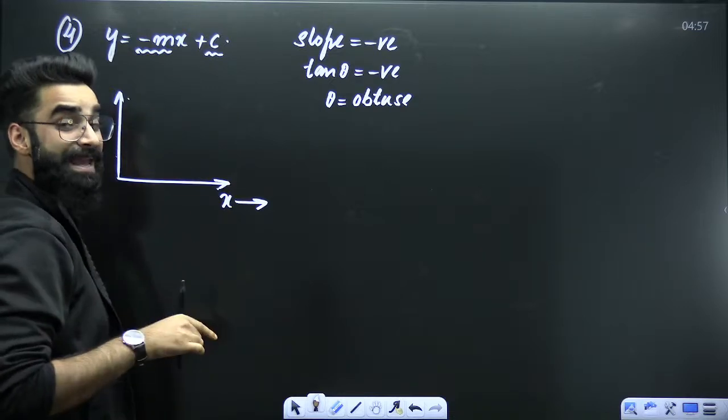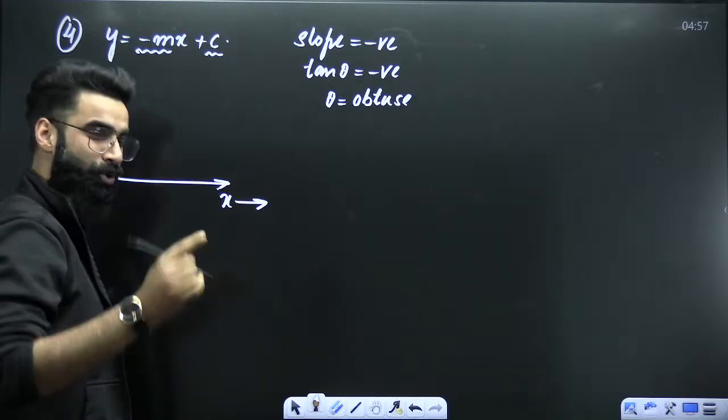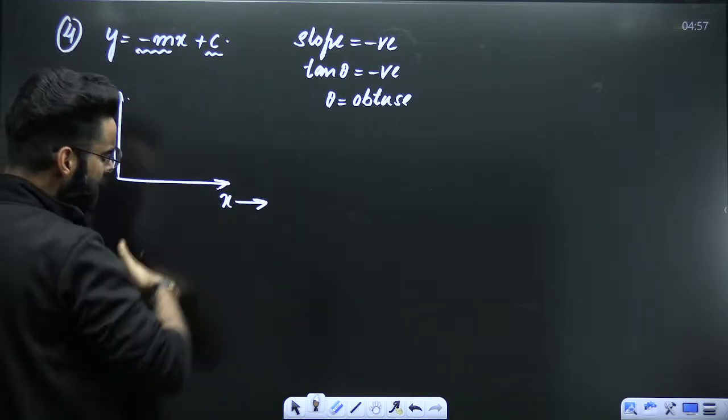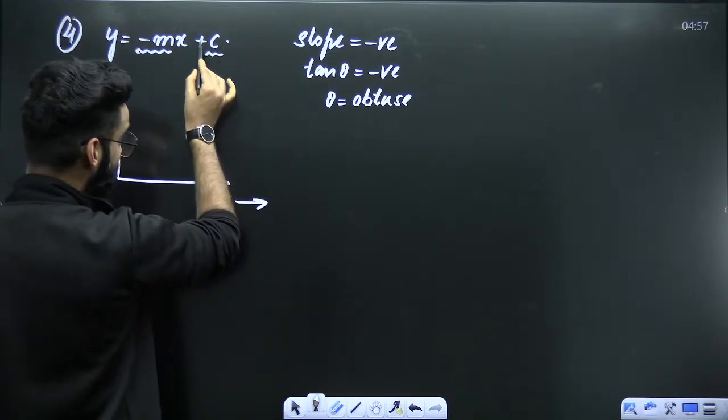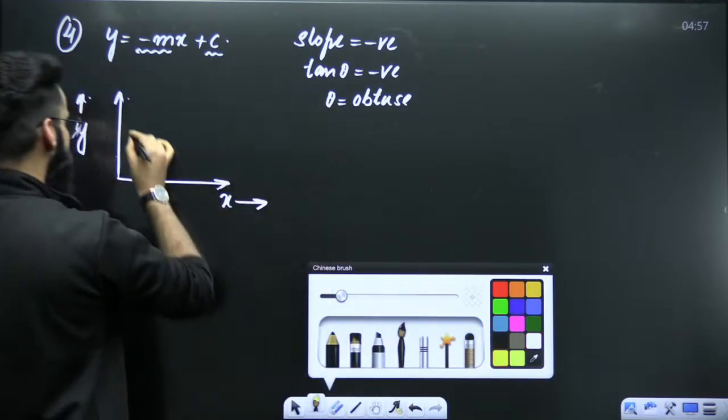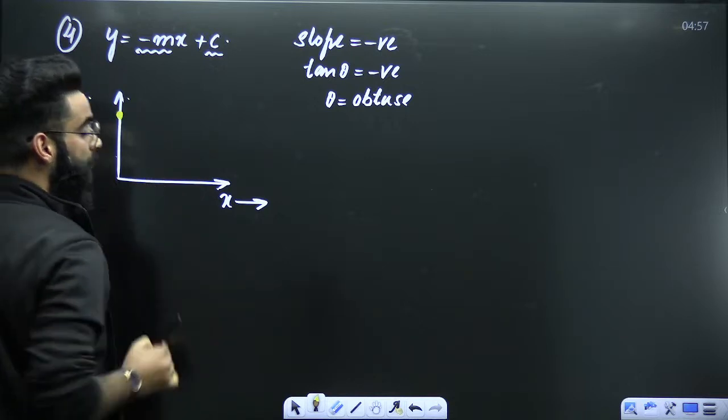So is the straight line going to be passing through the origin? No way. There's the intercept. It has to start either above the origin or below the origin. Now look at the sign of this C. It's positive. That means the straight line has to start above the origin. So the straight line, for example, will be starting from here, above the origin.